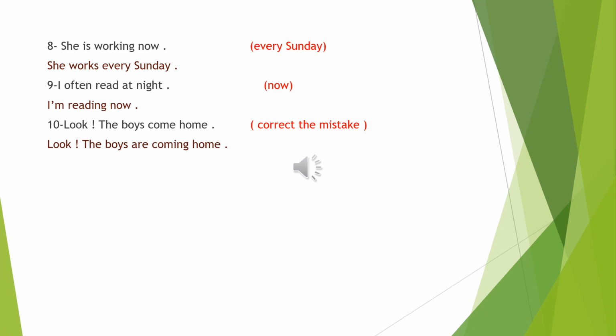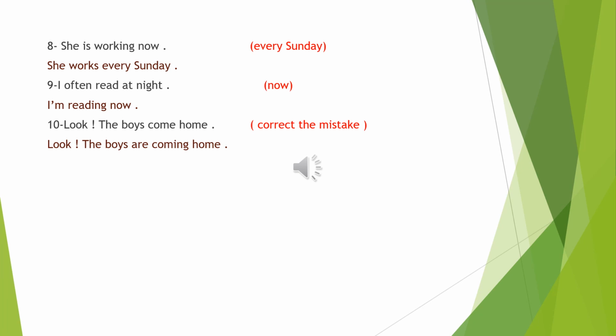So here, let's go back to the sentence. We have the pronoun I. So, I takes am. Then the verb plus ing. And we have to cancel the words at night. So the right answer is I am reading now.